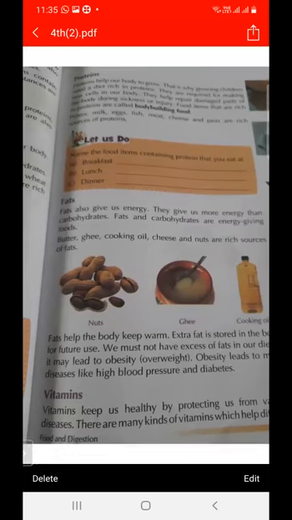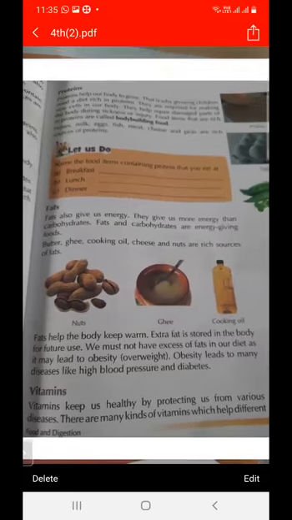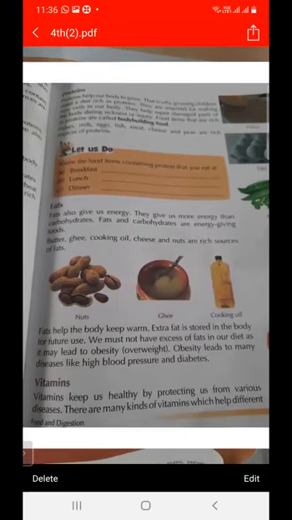As we know, vitamins keep us healthy and protect us from various diseases.